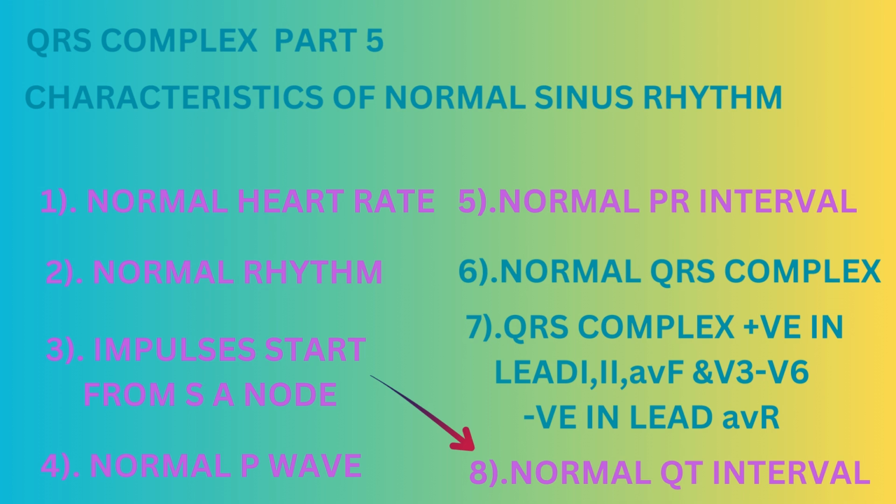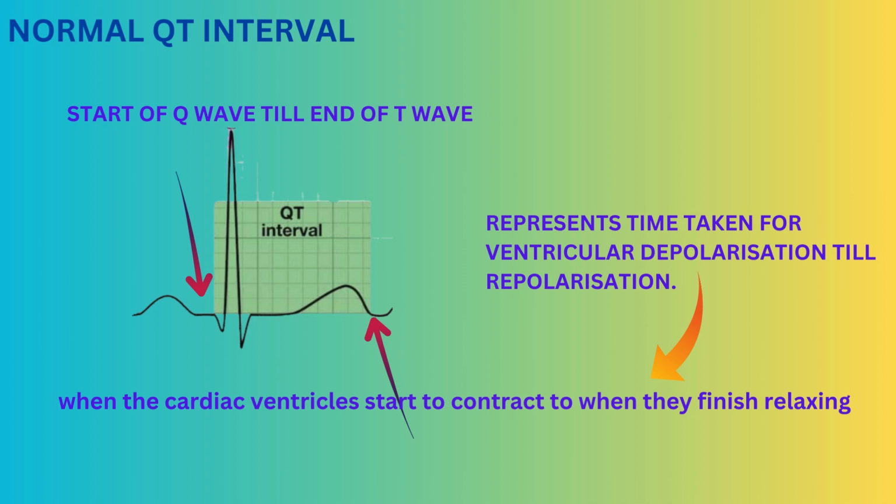In previous videos we have seen all characteristics of normal sinus rhythm. Let's see the last characteristic of normal sinus rhythm, which is normal QT interval. As the name suggests, QT interval is the distance between Q and T waves. It is measured from start of Q wave till end of T wave. That means it represents time duration of depolarization and repolarization of ventricles.